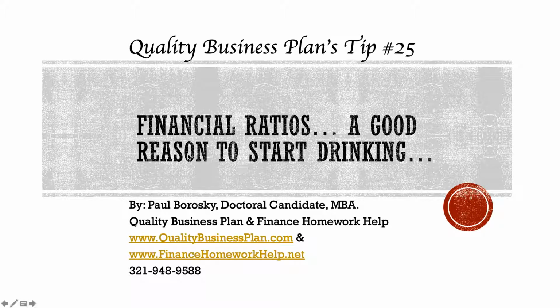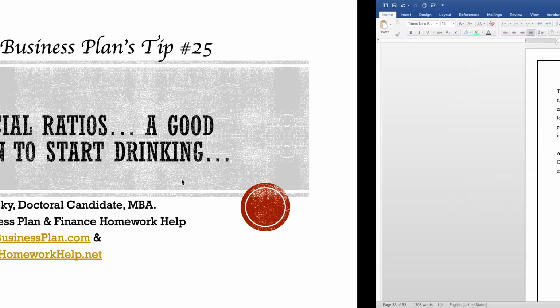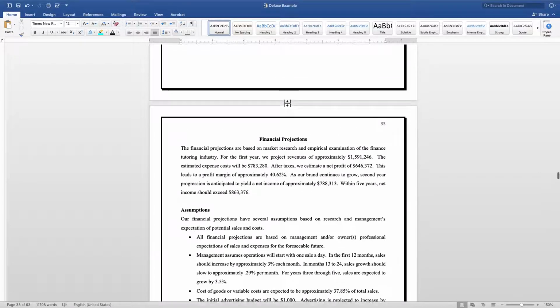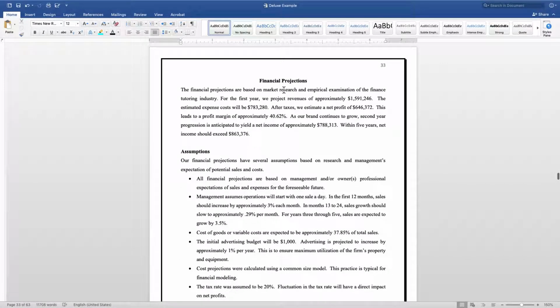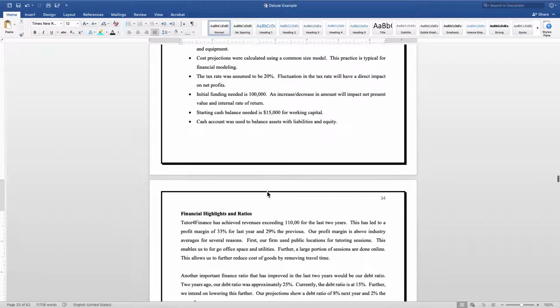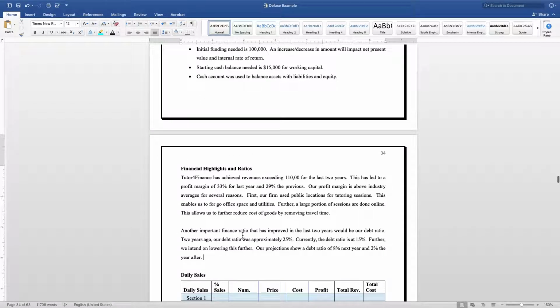So when our business plan writers write a business plan, very often what we're going to do is put our financial ratios right in the financial projections section. So we'll have our financial projections, and then we'll briefly touch on the financial ratios. We'll talk about our assumptions, and then after that, we dive into financial highlights and ratios.